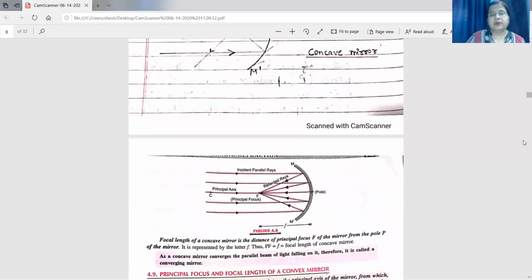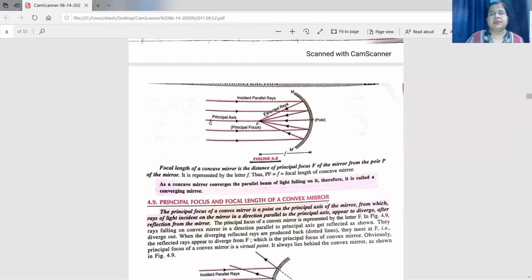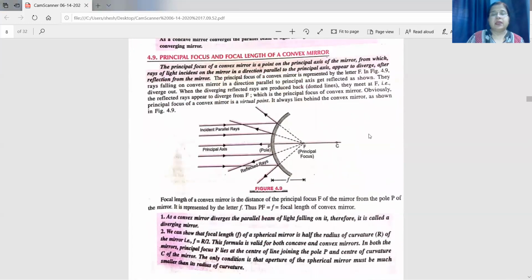Now come to how the image is obtained. When a parallel beam of light falls on the concave mirror, after reflection you will find that all the rays meet at a point on the principal axis. This point is the principal focus. Now come to the case of convex mirror. When a parallel beam of light falls on the convex mirror, the rays get reflected back and the reflected rays appear to be coming from point F that lies on the principal axis. So this is the principal focus. I think it is clear to you.